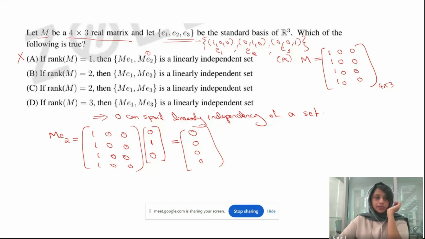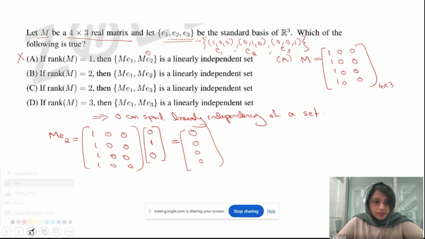Okay. Similarly, for B, the rank of M is 2. Here I am just considering another matrix M that has one non-zero entry in its third column. Okay, this is my M. Suppose this is my M, and this is 1.